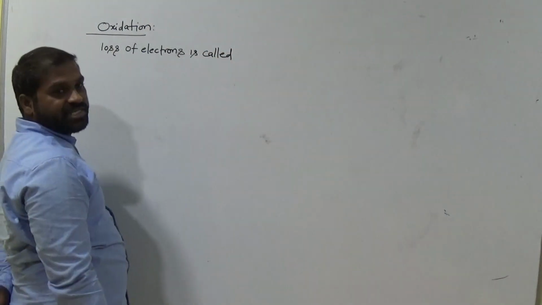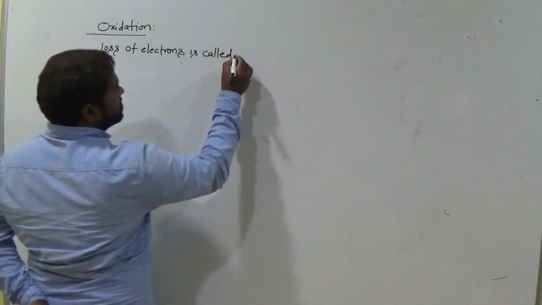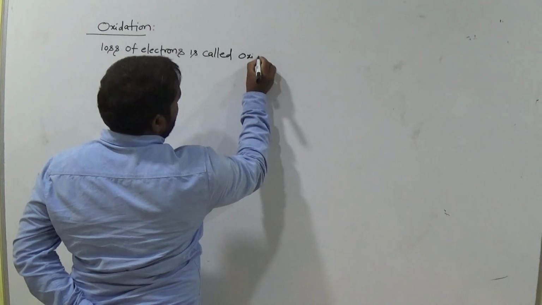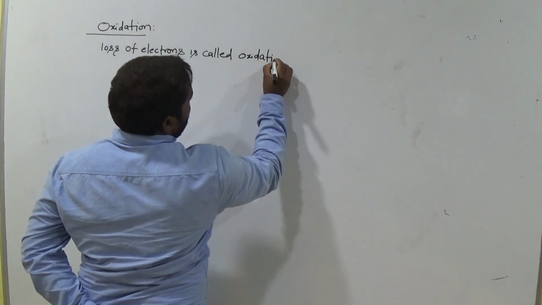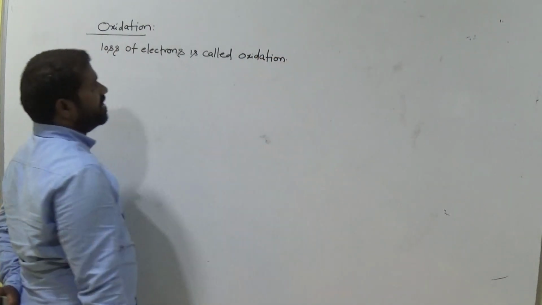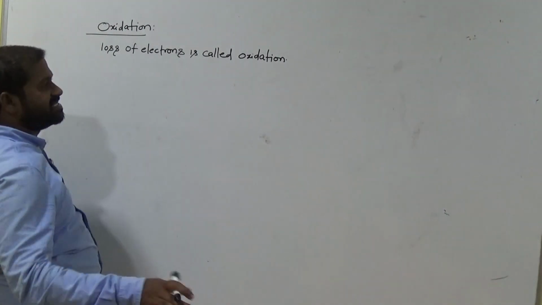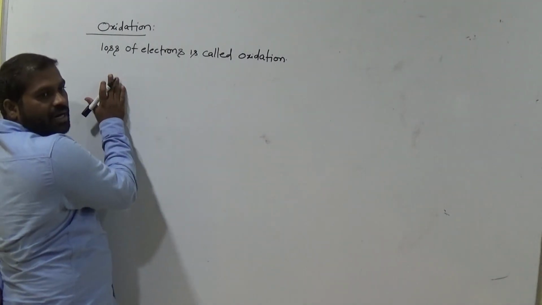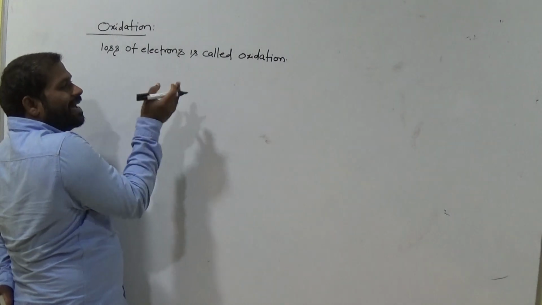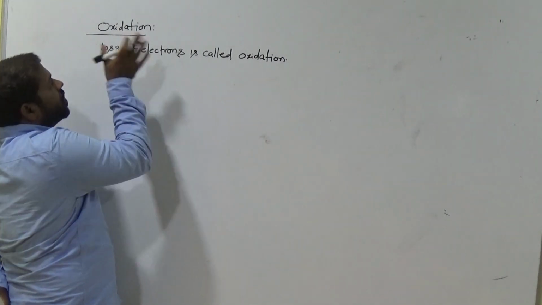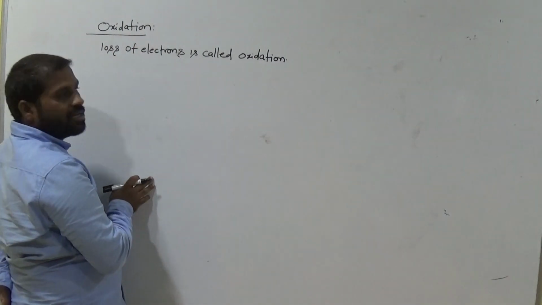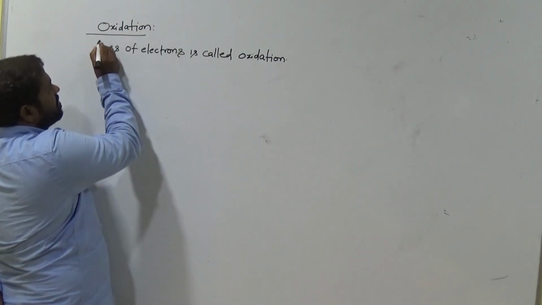Loss of electrons is called oxidation. Loss of electrons is called oxidation. Clear, all of you? If any compound or ion loses the electron, that phenomenon is called oxidation. Loss of electron.